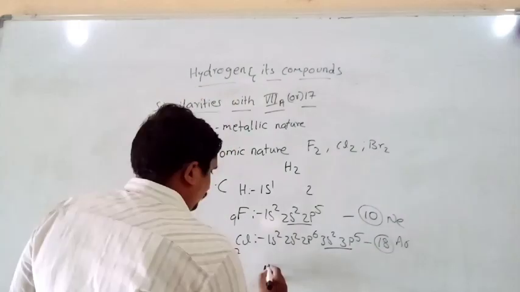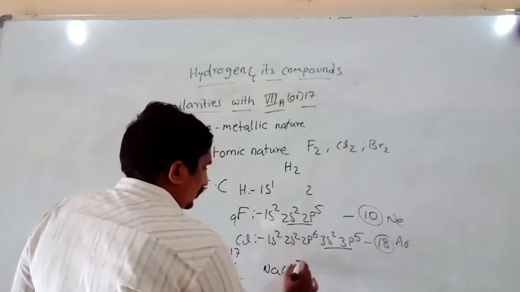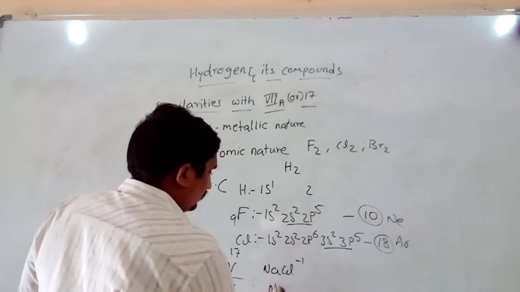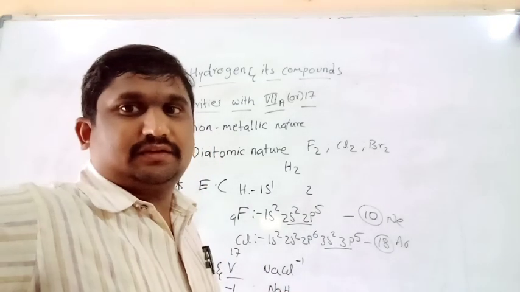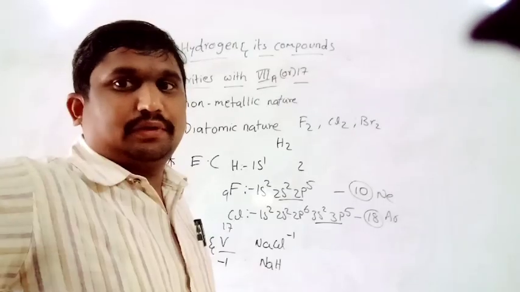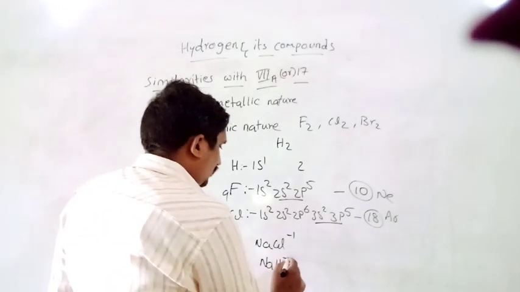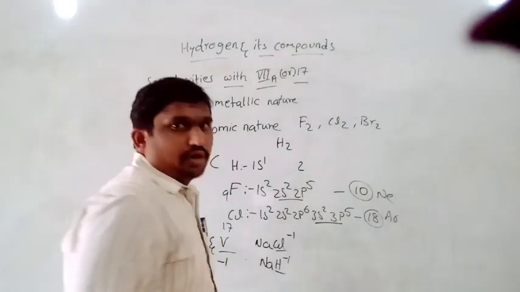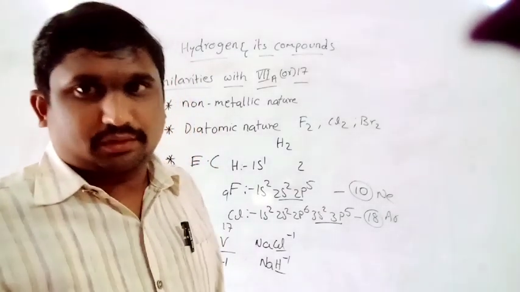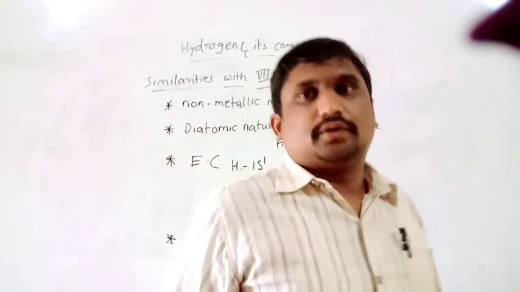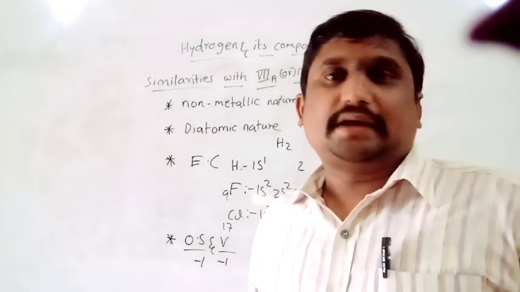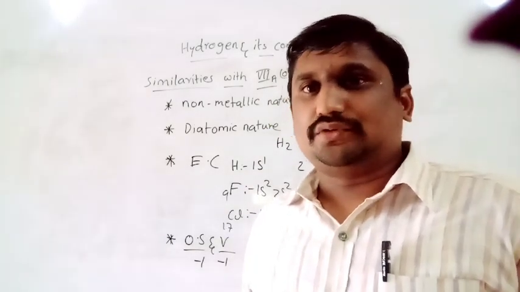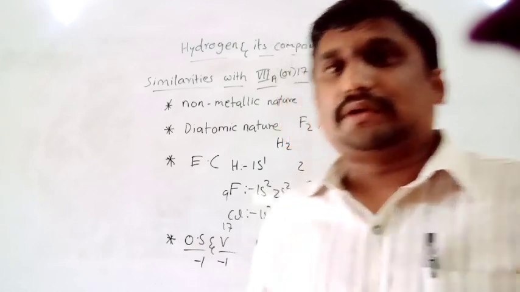You can see here in NaCl, the chlorine oxidation state is -1. In the same way, if I take the compound NaH, sodium hydride, in this compound hydrogen is also exhibiting an oxidation state of -1. All this we can say are the similarities between halogens and hydrogen.